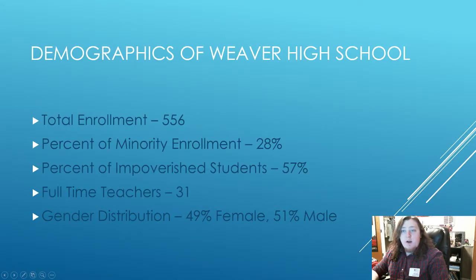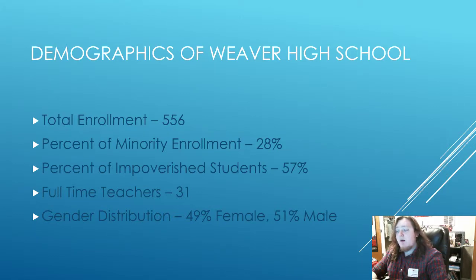Now to get started, I want to tell you about the demographics of the school that I'm doing the diversity plan for. The school is Weaver High School. I'm not currently an educator, but Weaver High School is where I did my student teaching, so I know quite a lot about it. I looked up the testing data and the demographics for Weaver, and so I did my diversity plan for Weaver. The total enrollment for Weaver in 2018 was 556 students.